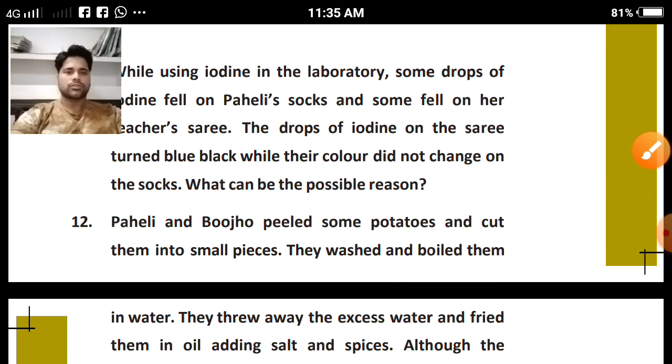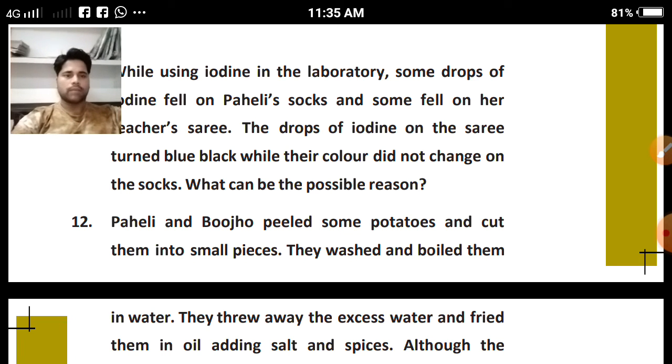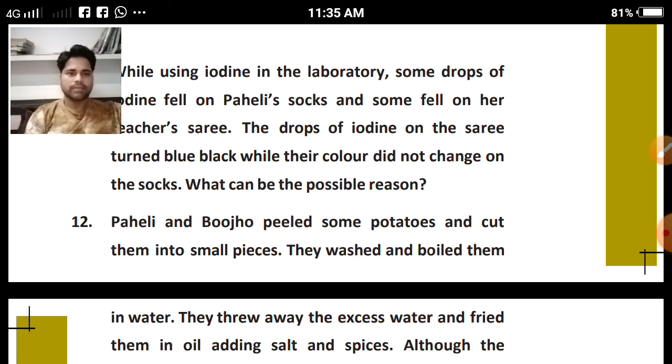So the answer of this question I did not mention in this worksheet. So what may be the reason? It may be possible that some food items may be lying on the sari. So when the iodine drops are put on the sari, if the color appears blue-black, it means carbohydrate-rich food, and it may be possible that it is made using plant fibers. Clear? So that's why the color is appearing.